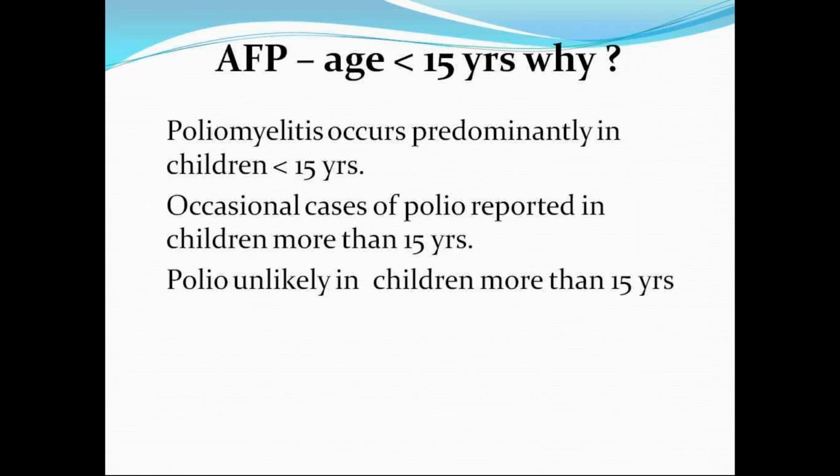So why is it mainly stressed in those less than 15 years? Because poliomyelitis occurs predominantly in children less than 15 years, and occasional cases can be reported in those older than 15 years. That's why at any age where poliomyelitis is suspected, it should be considered. Sometimes they present with pseudo hernias, especially in the abdomen. Because it's poliomyelitis, asymmetrical involvement will be there, not uniform; not all muscles will be involved. Sometimes only one group of muscles in the abdominal wall is involved, and that weakness will lead to prominence in that part. That is called a pseudo hernia.